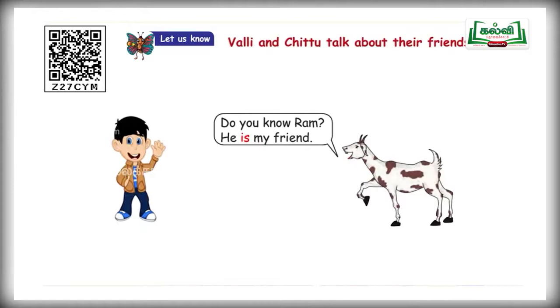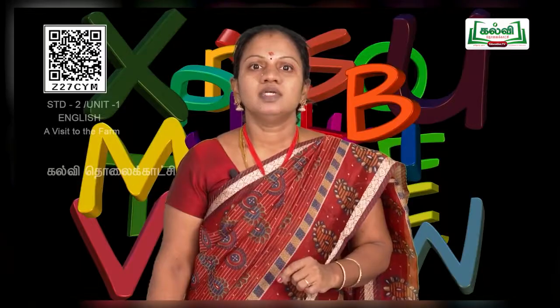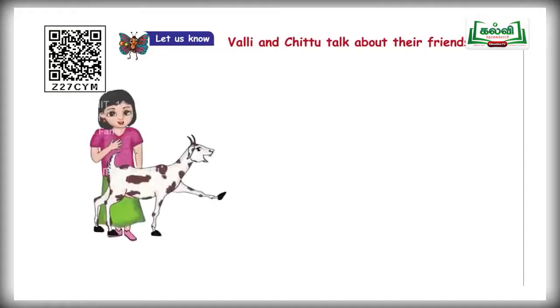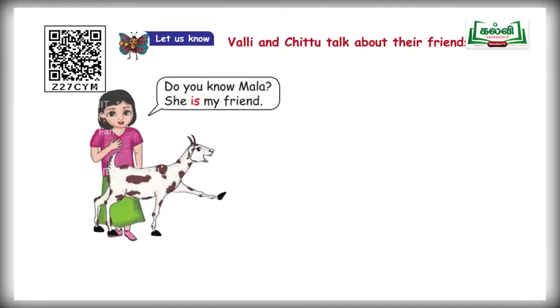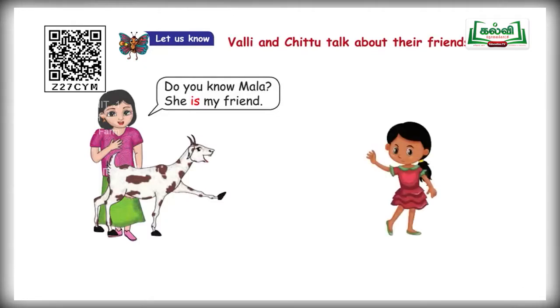He is my friend. Next, Valli is going to introduce one friend. Do you know Mala? She is my friend. She is a pronoun. So, after she, you are supposed to use is. I-S, is. She is my friend.